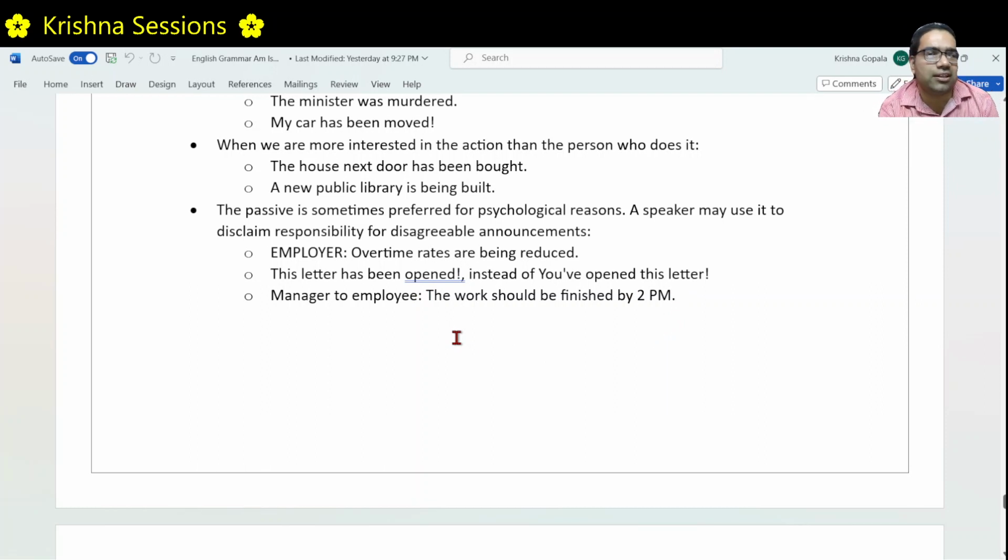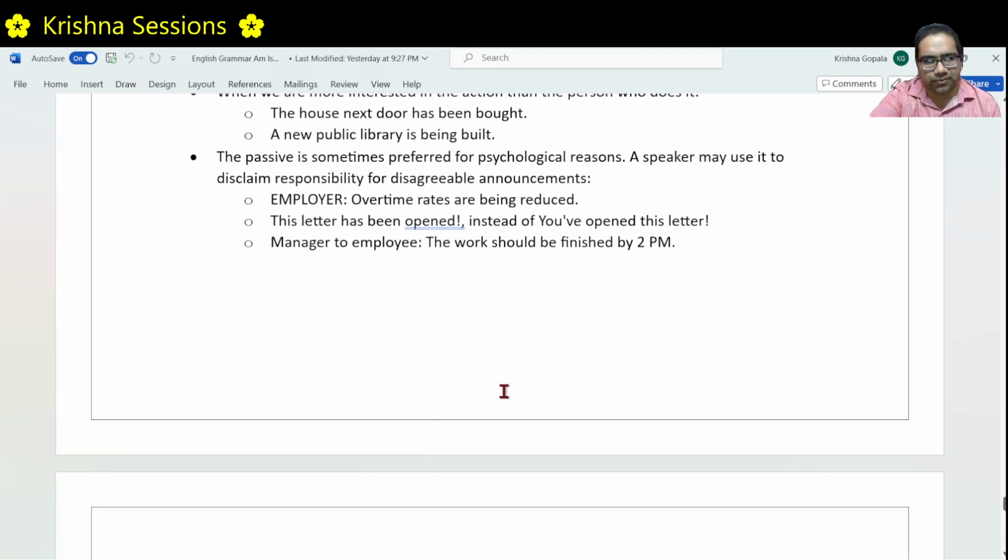Because it sounds a little mild. The passive sounds a little mild, and active voice sounds a little aggressive, right? If the manager says, "You finish the work by 2 p.m.," it sounds very aggressive. Rather, he tells it the other way: the work should be finished by 2 p.m. Both statements are addressed to the employee only, but this one is a milder, more agreeable version. For these cases also, we use passive voice.